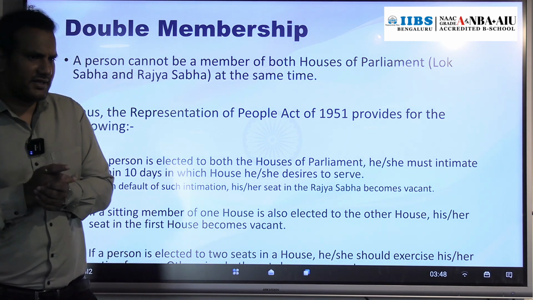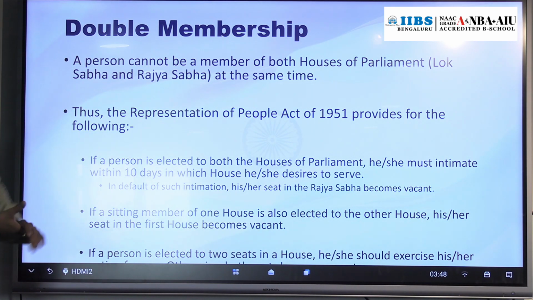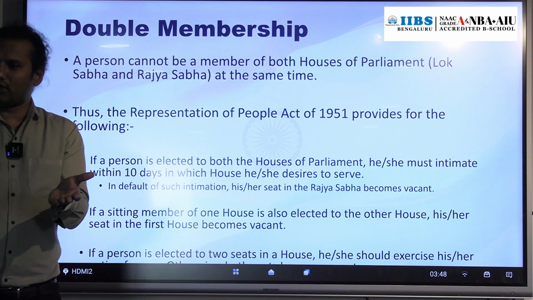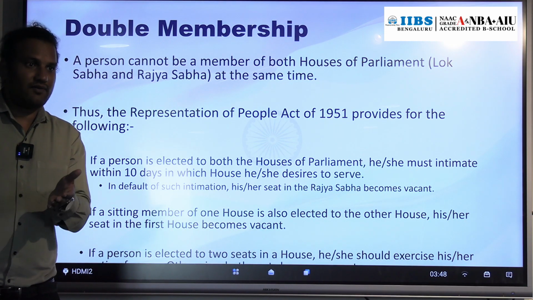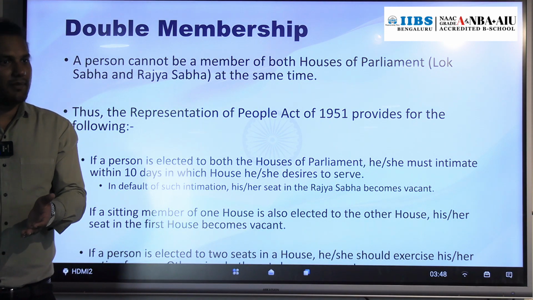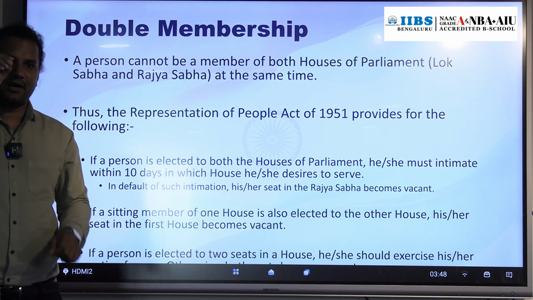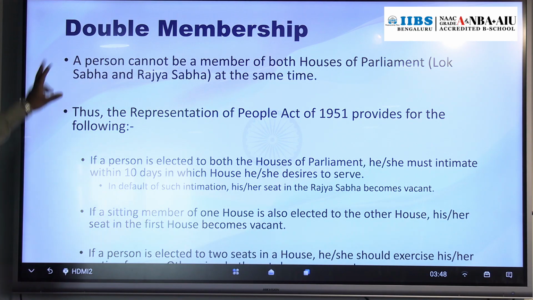Constitutionally, a person cannot be a member of Lok Sabha as well as the Rajya Sabha at the same time. At different times it's okay. For example, from 2014 to 2019 a member of Lok Sabha, then from 2019 to 2025 a member of Rajya Sabha. That is valid. But at the same time, the person cannot be elected as a member of Lok Sabha as well as a member of Rajya Sabha. Okay, if such a thing happens, then what will happen?